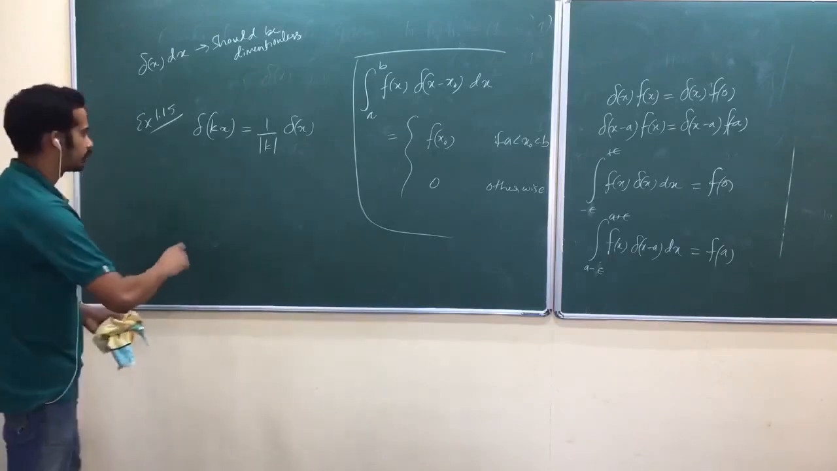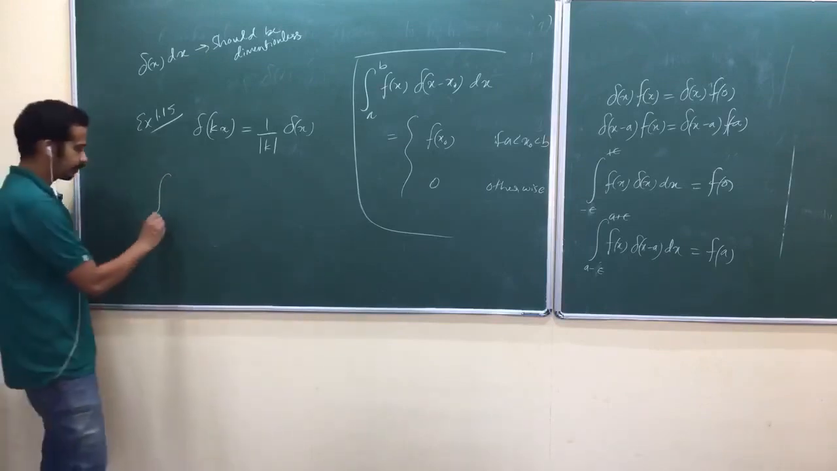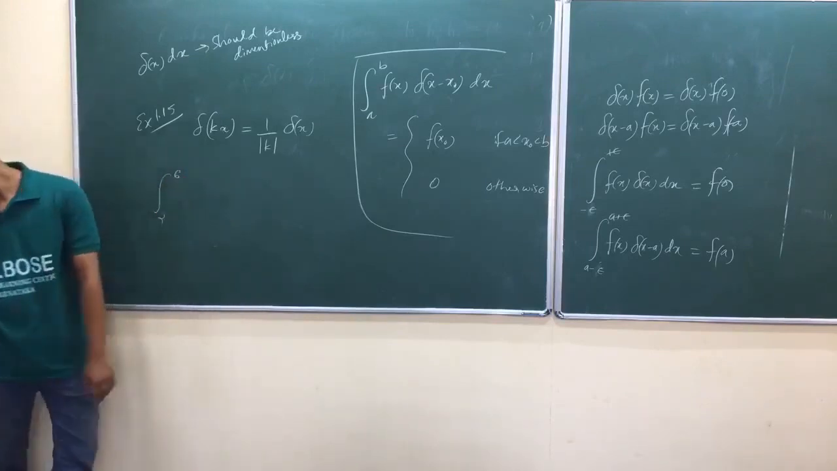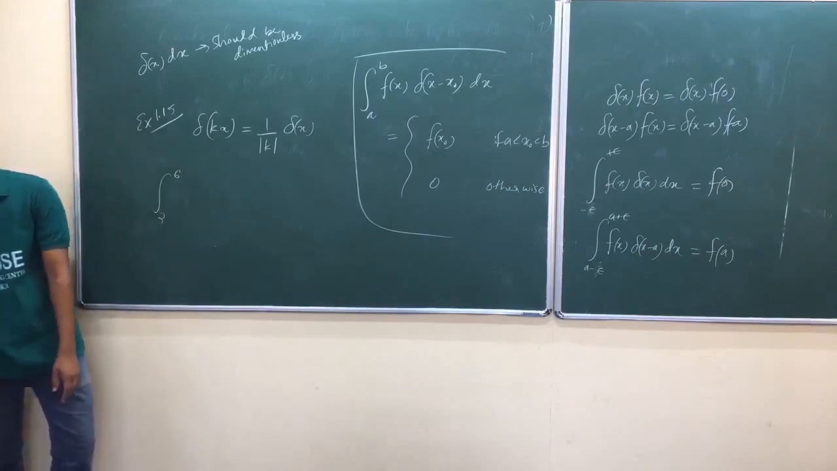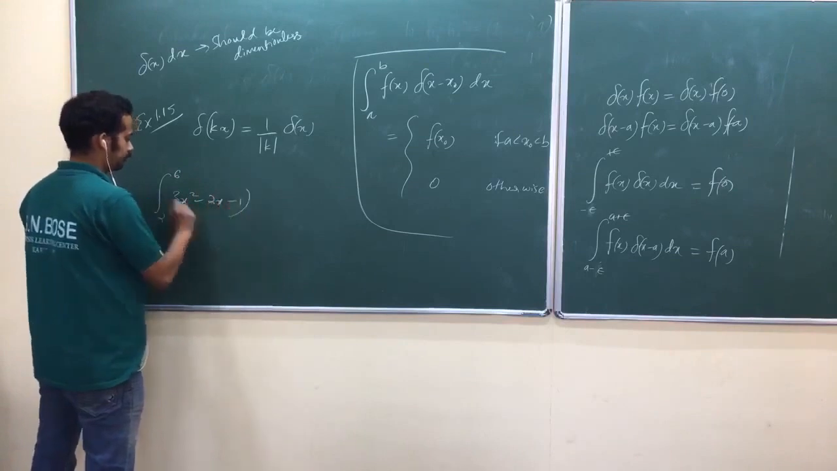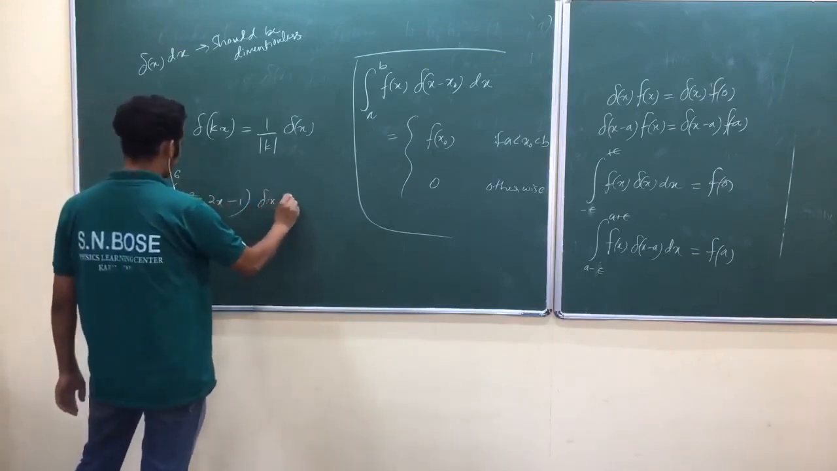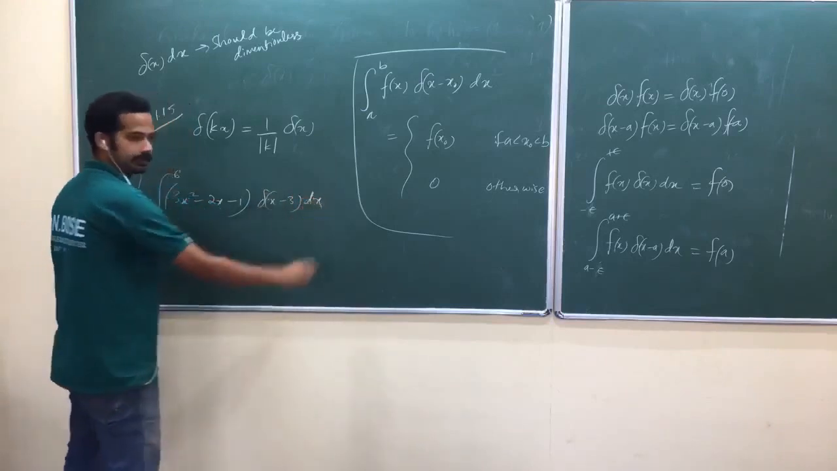Now let me take one more here. Integral 2 to 6, 3x square minus 2x minus 1, delta of x minus 3 dx.